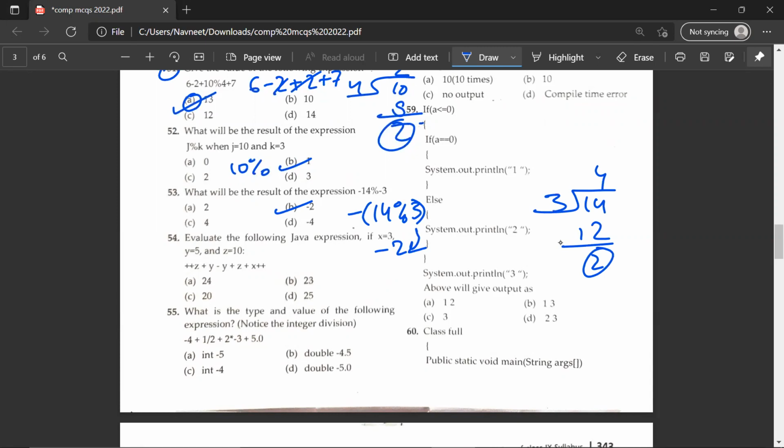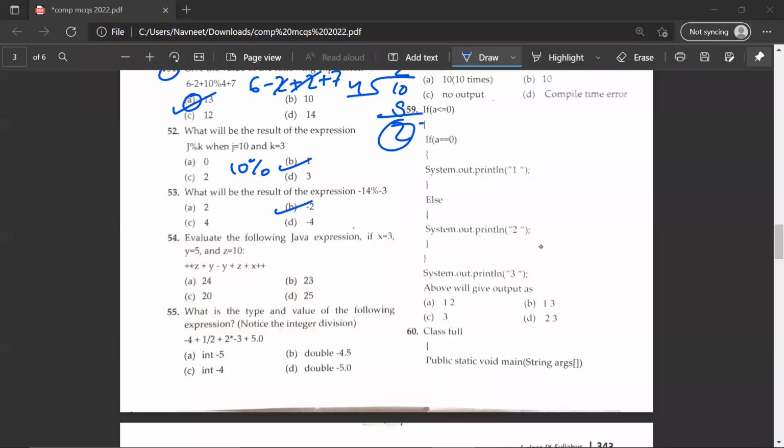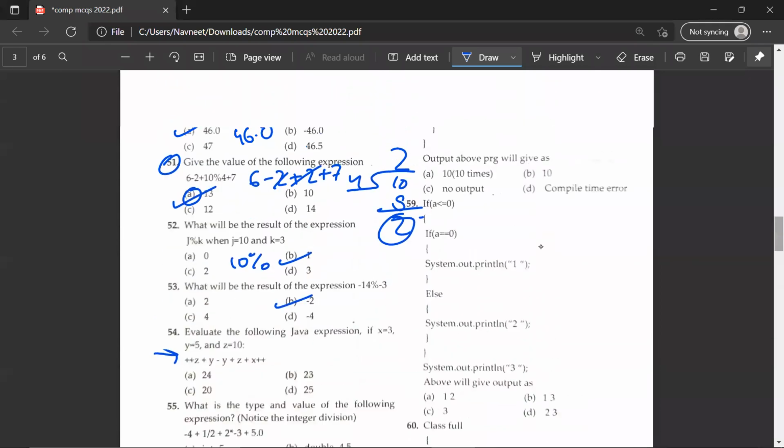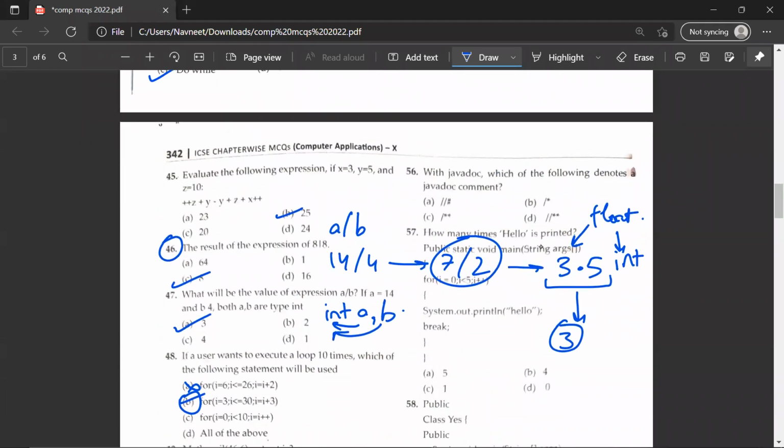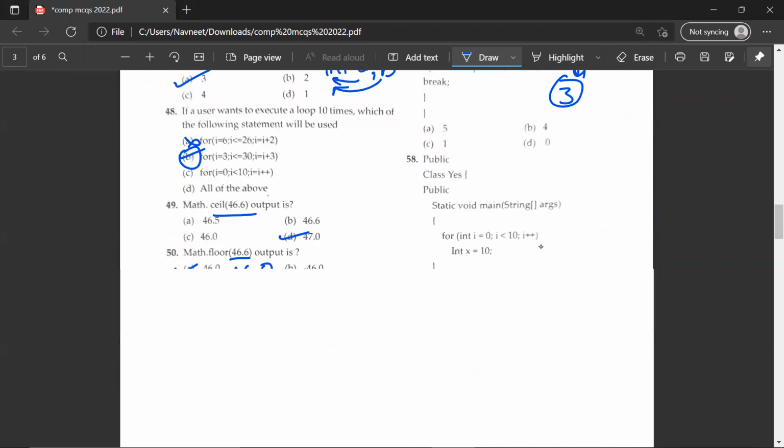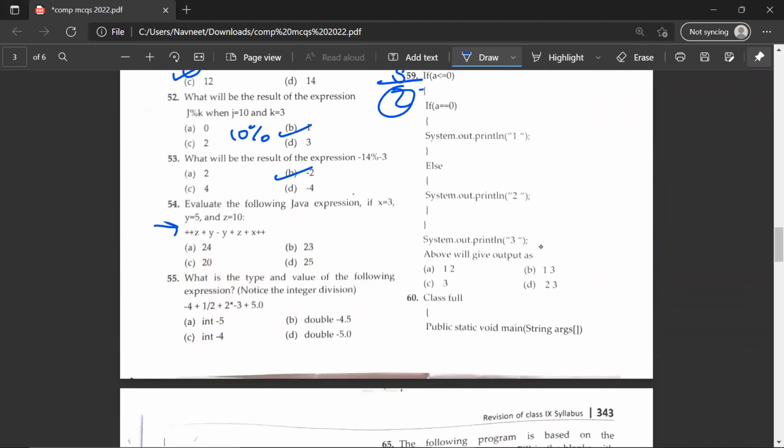54th question. Evaluate the following Java expression if x is equal to 3, y is equal to 5, and z is equal to 10. Okay, so let's solve. As you can see, this question I have done above over here. This question is the same. So the original answer was 25. So I'll select D as the correct answer.